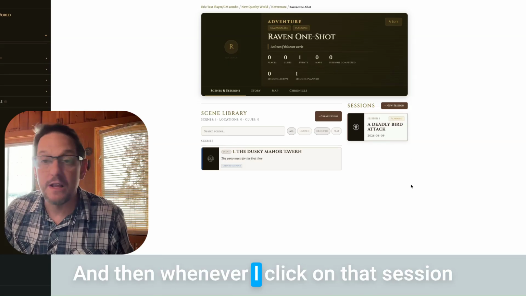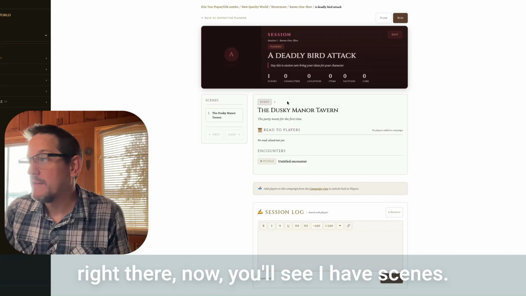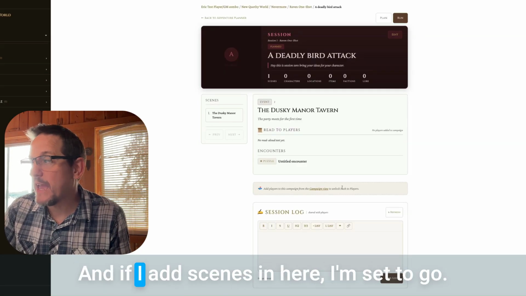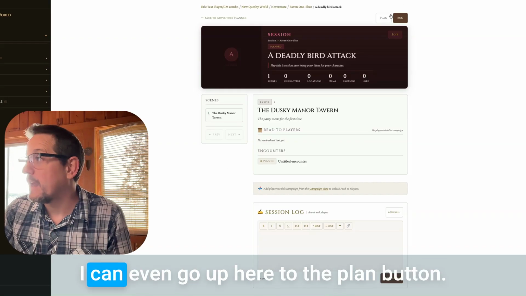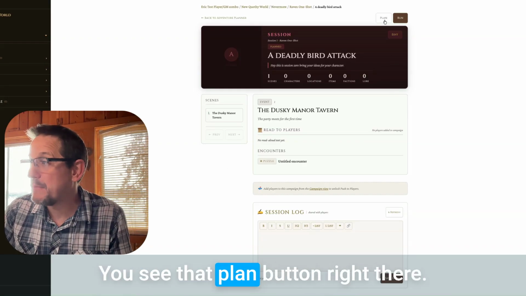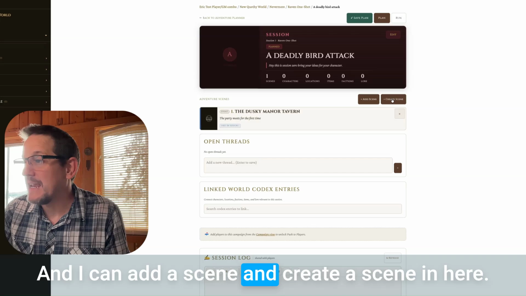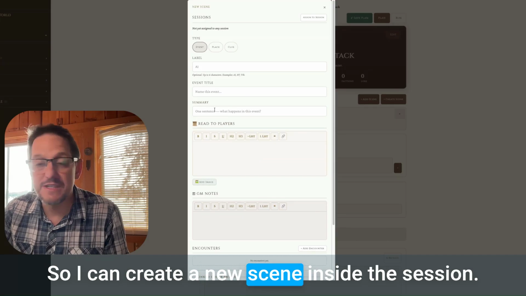And then whenever I click on that session right there, now you'll see I have scenes. And if I add scenes in here, I'm set to go. I can even go up here to the plan button. You see that plan button right there? And I can add a scene and create a scene in here. So I can create a new scene inside the session.